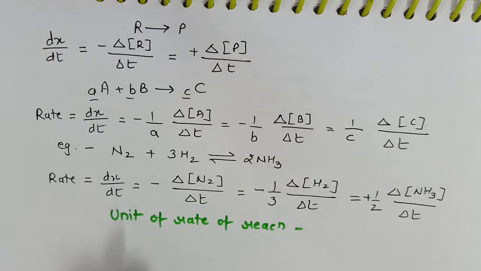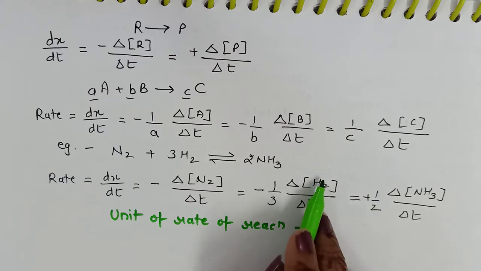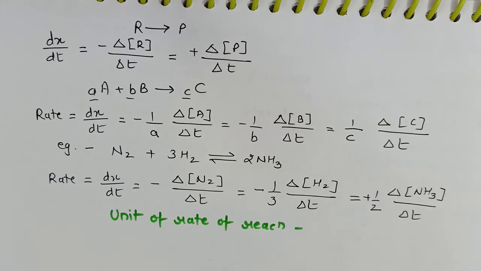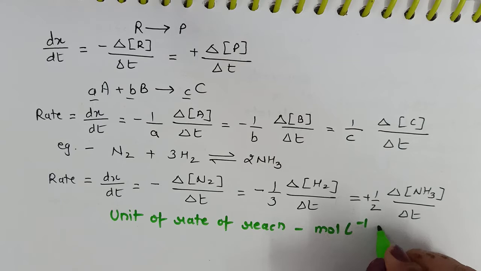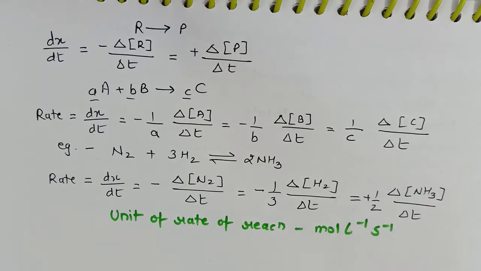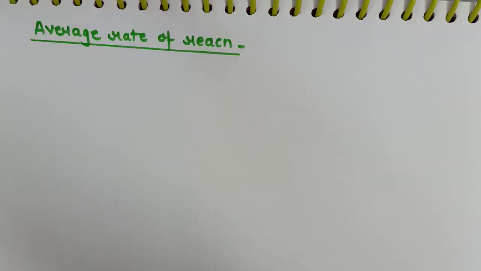So overall the rate of reaction for the formation of ammonia can be represented by this equation. How can we calculate the unit of rate of reaction? It's the concentration per unit time. So what is the unit of concentration? Mole per liter. So mole liter inverse upon time, so second inverse. This is the unit of rate of reaction. The units can be asked in MCQ questions.